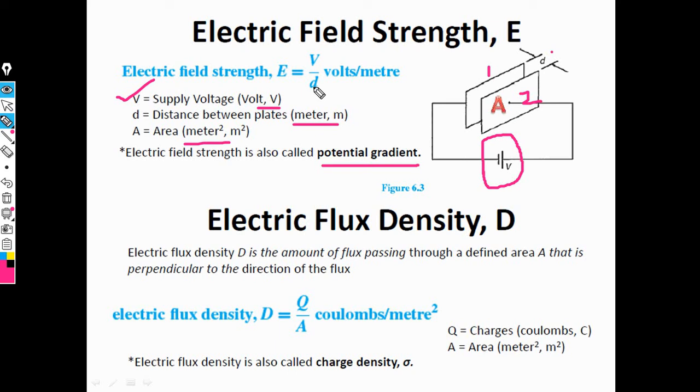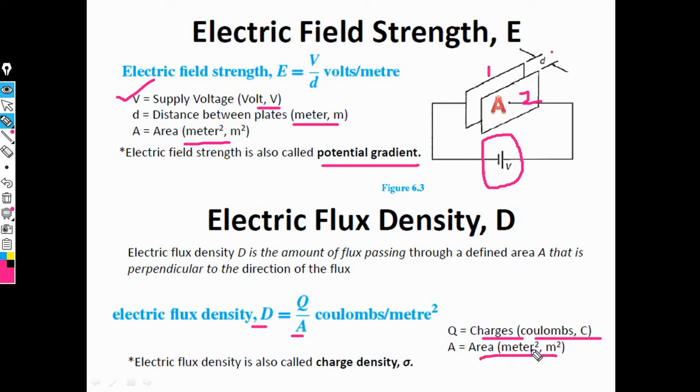Then electric flux density, capital D. Electric flux density is defined as the ratio of Q upon A. Q means charge, measured in coulomb, and A means area, measured in meter square.